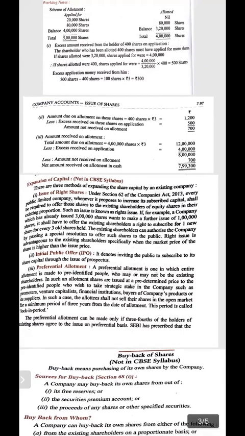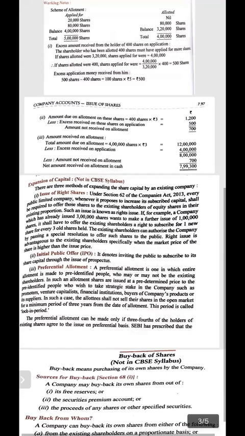In such case, the allottees shall not sell their shares in the open market for the period of 3 years from the date of allotment. This period is called lock-in period.